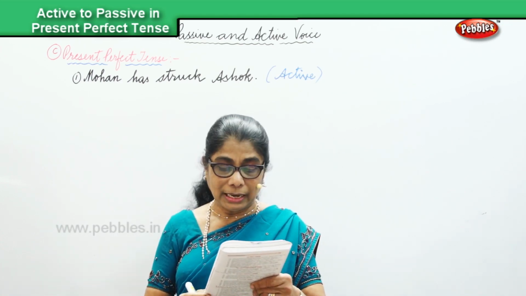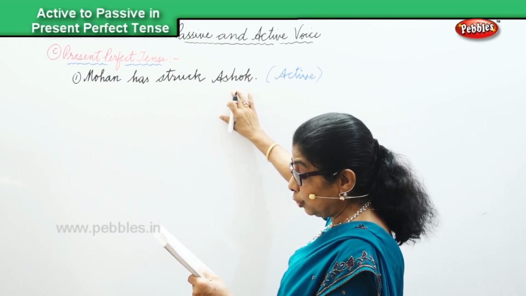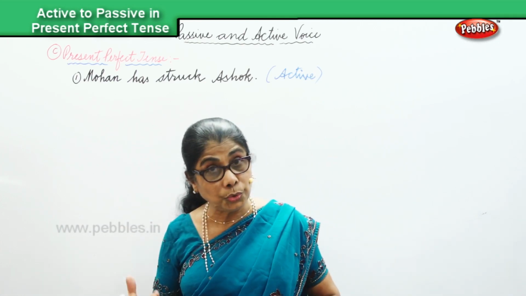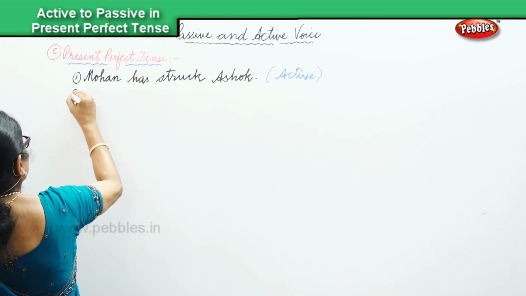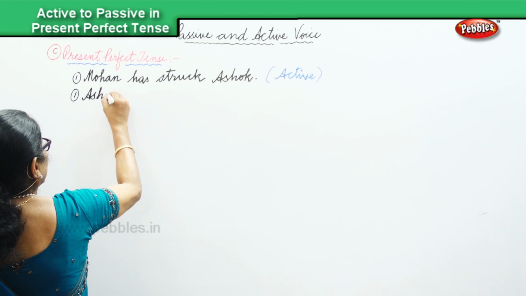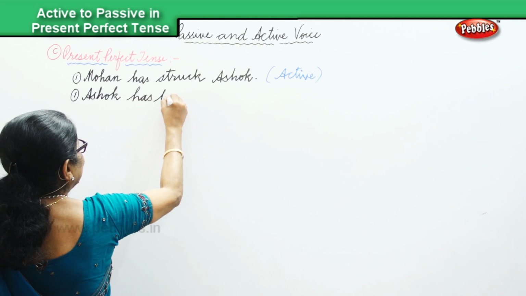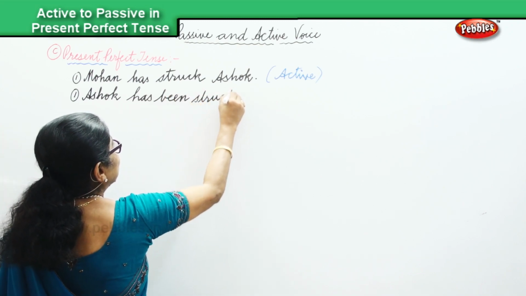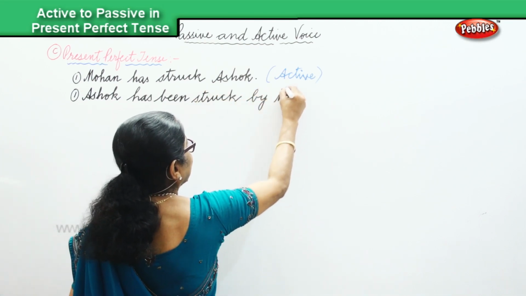And now in the present perfect tense, that will be Ashok has been struck by Mohin. So we are changing to present perfect: Ashok has been struck, has been struck by Mohin.